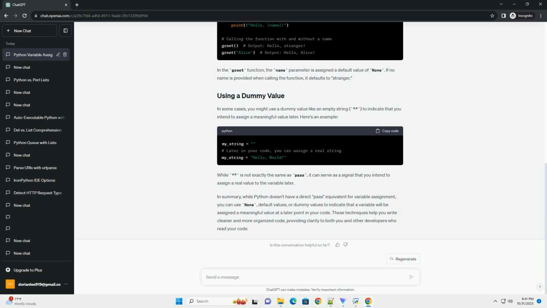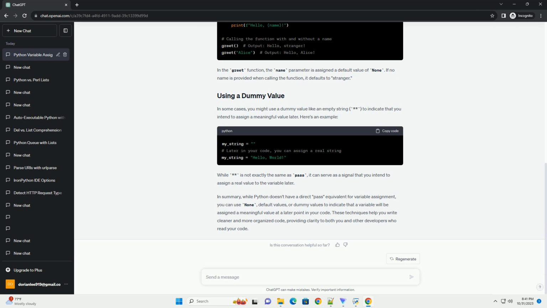In some cases, you might use a dummy value, like an empty string, to indicate that you intend to assign a meaningful value later. Here's an example. While it is not exactly the same as pass, it can serve as a signal that you intend to assign a real value to the variable later.